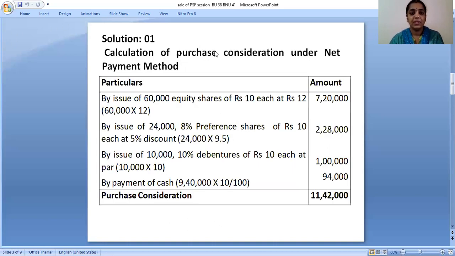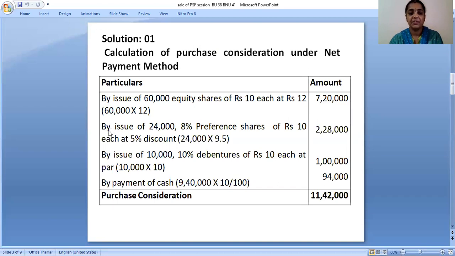Calculation of purchase consideration under the net payment method. The first one is by issue of 60,000 equity shares of rupees 10 each at rupees 12. So it actually has a face value of 10 and is issued at 12. 60,000 into 12, you'll get 7,20,000.